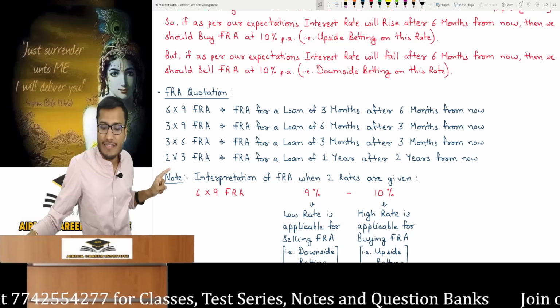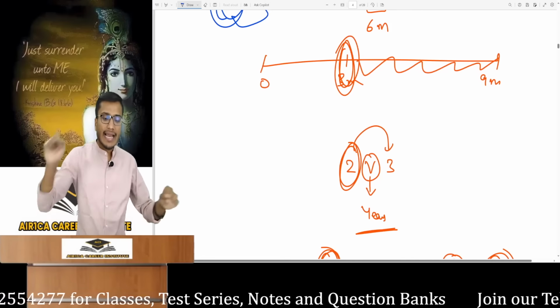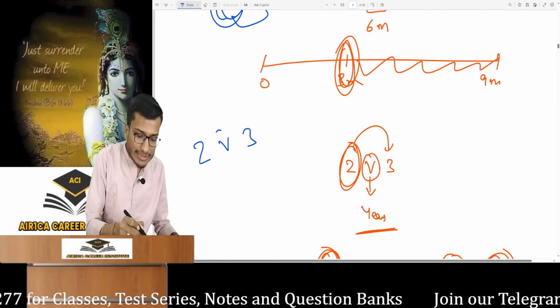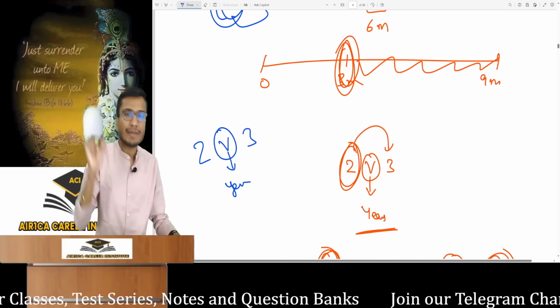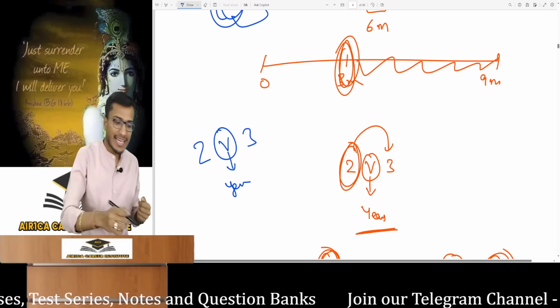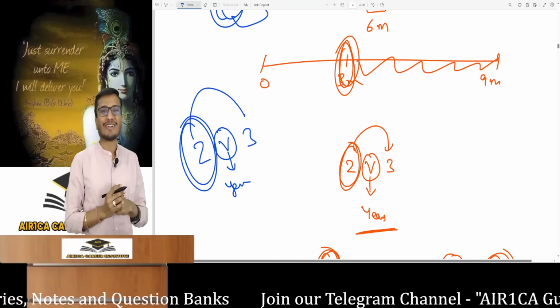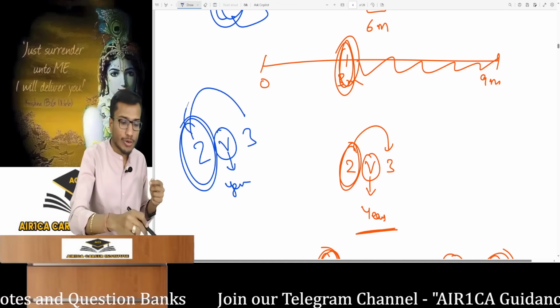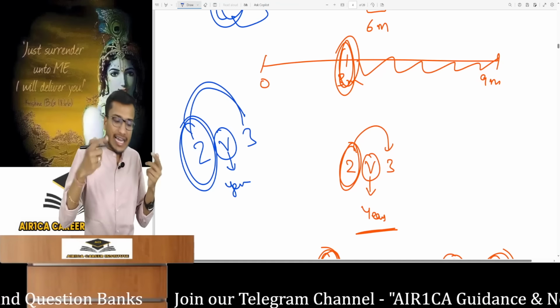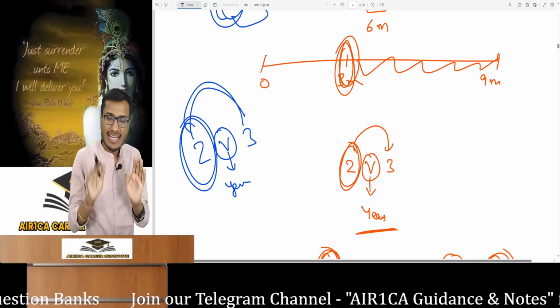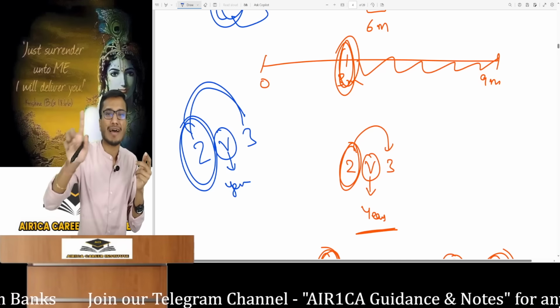This time it says 2v3 FRA. So what is the significant difference when V replaces the multiplication sign? It means reflecting years, but the rest of the interpretation is the same. We were talking about months. So what does it become? This means after 2 years from today, there will be a 1-year loan. A 1-year loan 2 years from today. The gap between 2 and 3 is 1. If there's a multiplication sign here, the X signifies a 1-month loan 2 months from now.